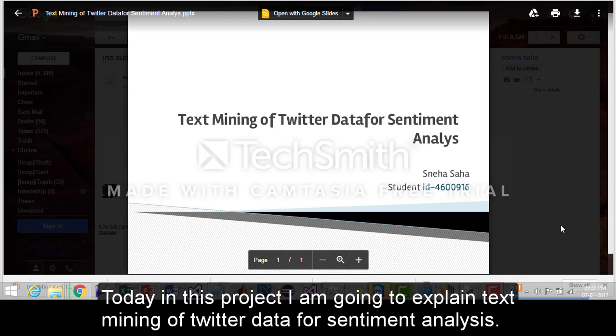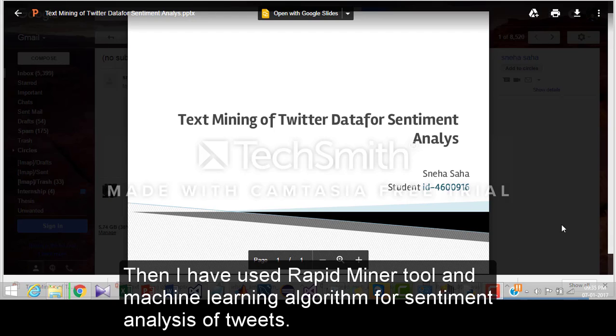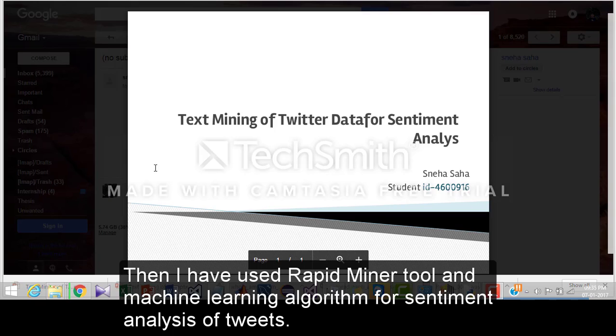Today, in this project, I am going to explain text mining of Twitter data for sentiment analysis. I will be using Python to fetch data from the Twitter Streaming API, and it is stored in an Excel file for easy processing. Then I have used the RapidMiner tool and a machine learning algorithm for sentiment analysis of the tweets.